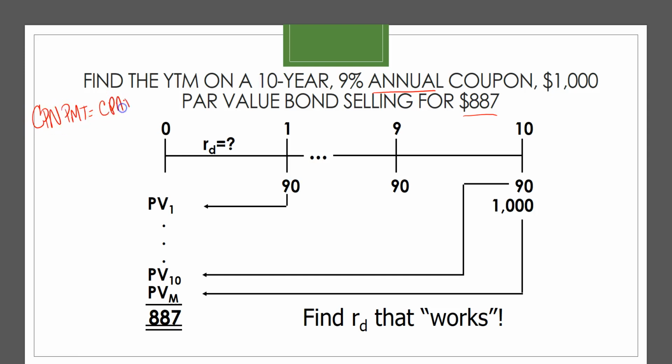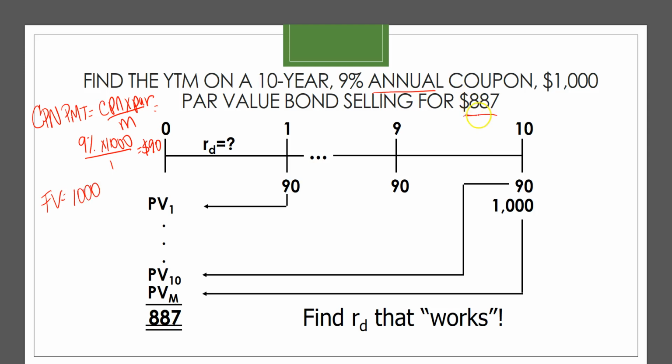That's coupon times par divided by compounding frequency. So we have a 9% coupon times $1,000. Divide that by 1, so we have a $90 coupon payment that is due every year for 10 years. Upon maturity, we're going to receive the face value or the par value of the bond for $1,000.